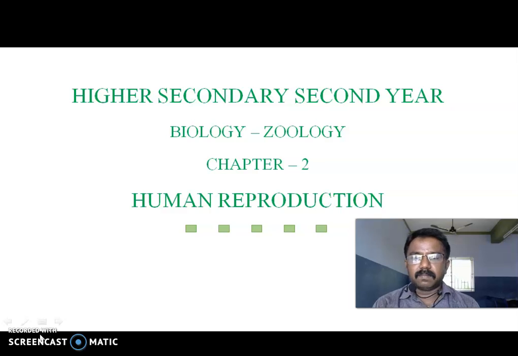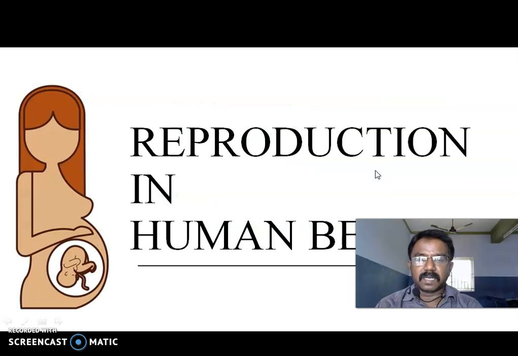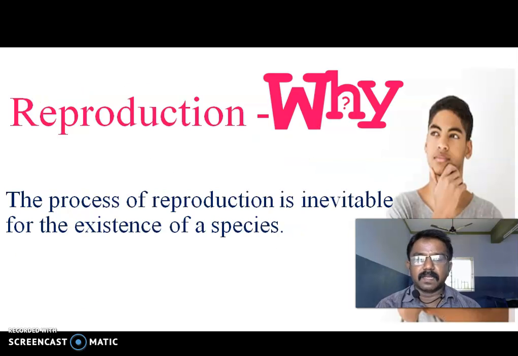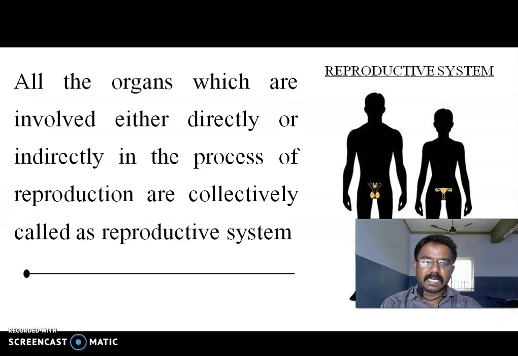Today, now I am going to teach about Chapter 2, human reproduction. Reproduction in human beings. Reproduction, why? The process of reproduction is inevitable for the existence of a species, the development of the next generation, right?